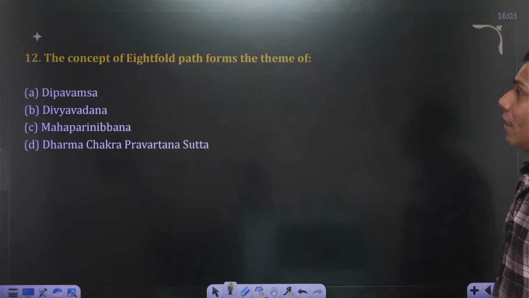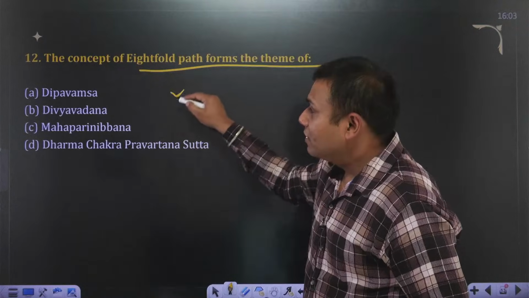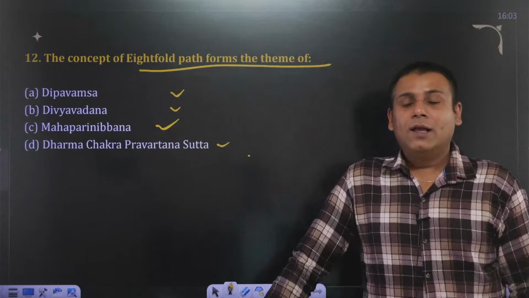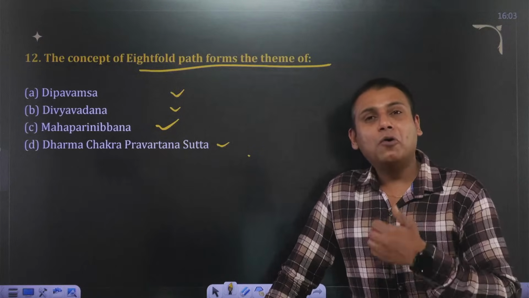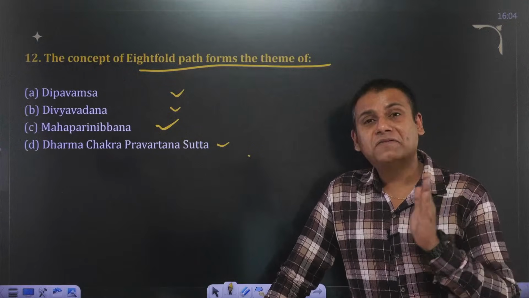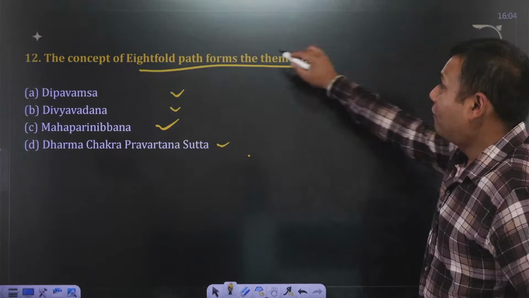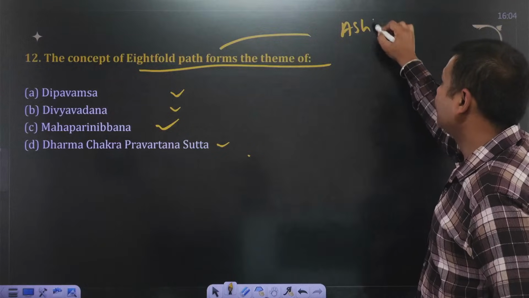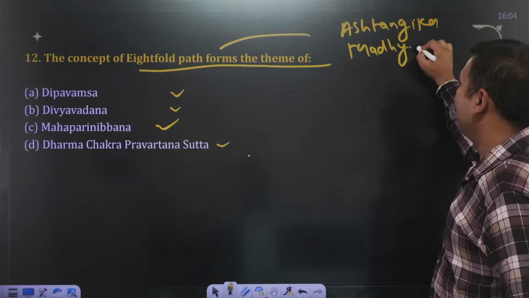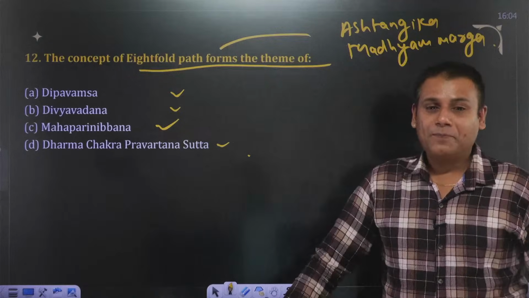Devdutt. The concept of eightfold path forms a theme of which literature? Deepavams, Divyavadan, then Mahaparinirban, Dharma Chakra Parivartan Sutta. Okay, you might have heard about this. Buddha has talked about 4 noble truths and eightfold path. Correct? Sorrow or suffering, cause of suffering, cessation of suffering and path to cessation of suffering. The eightfold path, which is also referred as Ashtangika Marg or Madhyam Marg. Okay? So, it finds mention in which Buddhist text? Take a guess.